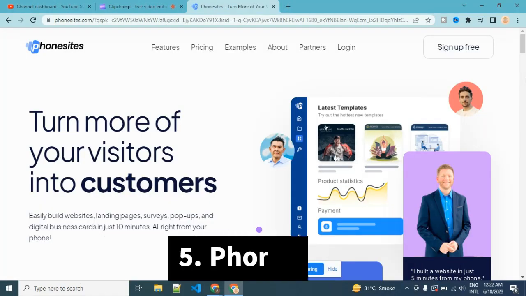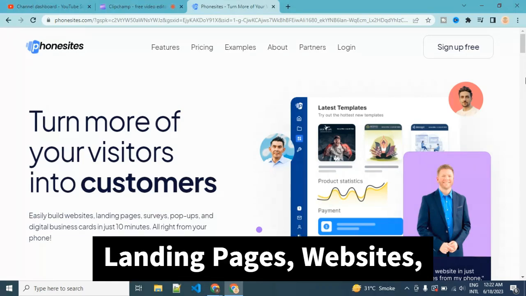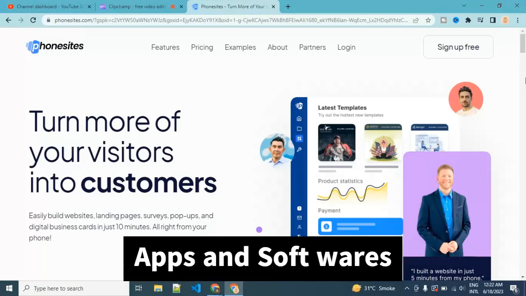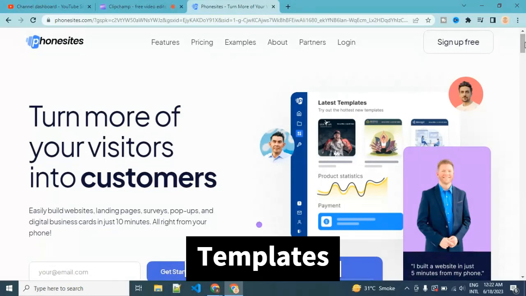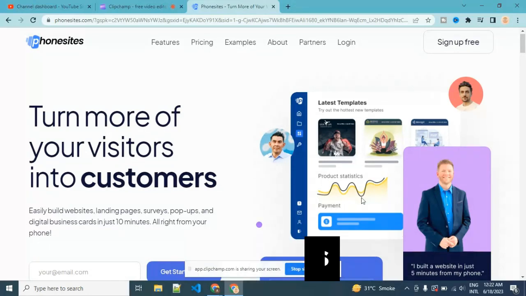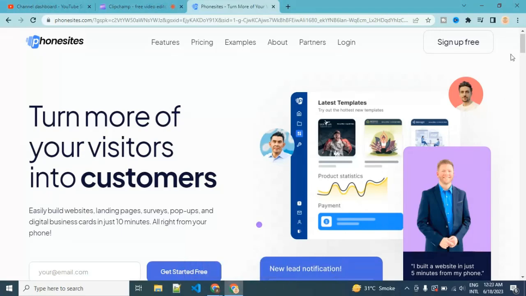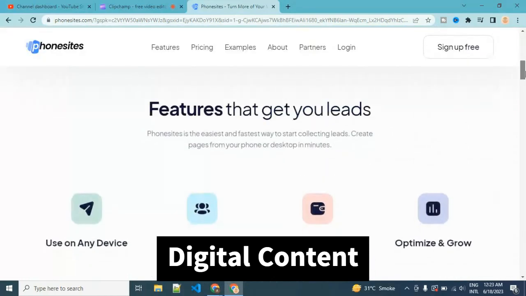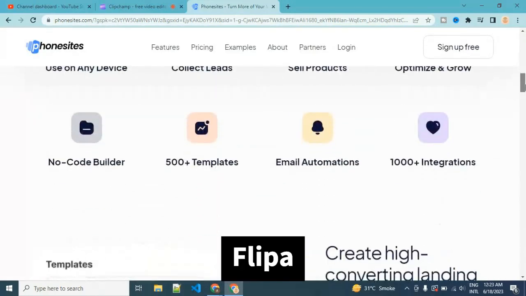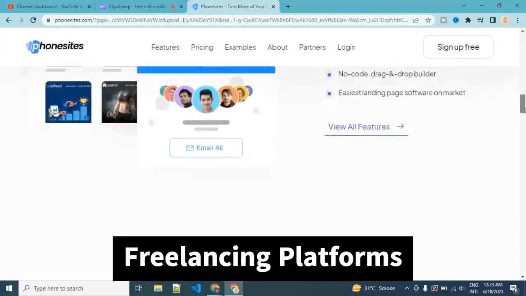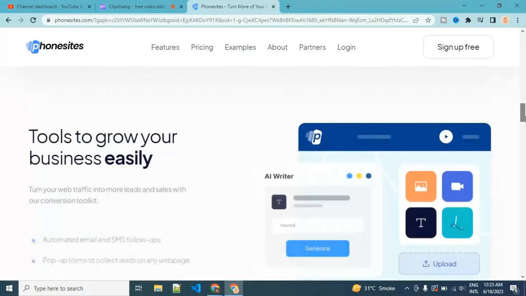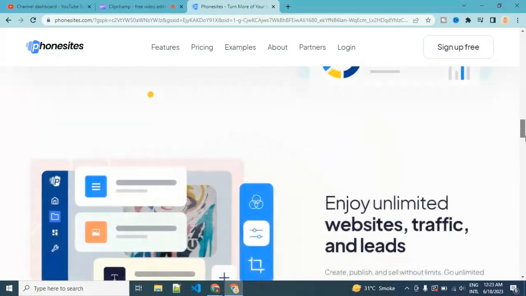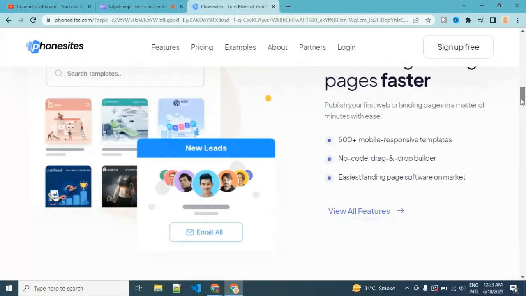Lastly, there's an AI app called Phone Sites, which allows you to build landing pages, websites, apps, and software directly from your phone, even if you have no previous coding or technical skills. Phone Sites provides templates specifically designed for mobile users, enabling you to create websites or apps that you can sell as a service or as digital content on platforms like Flippa or Empire Flippers. Additionally, you can offer your services on Fiverr or other freelancing platforms. The convenience and accessibility of Phone Sites make it a valuable tool for generating income online.